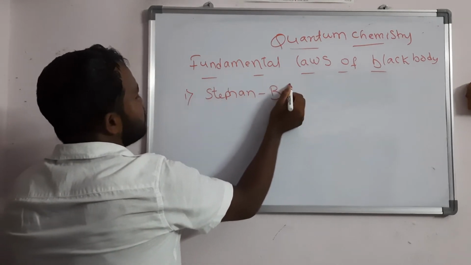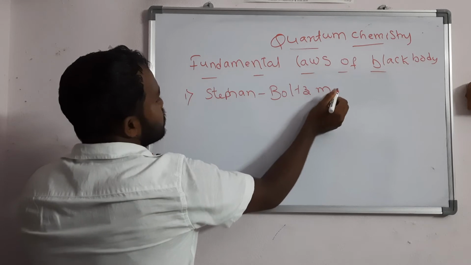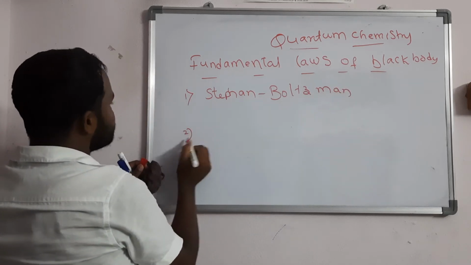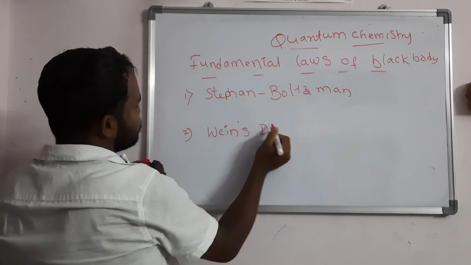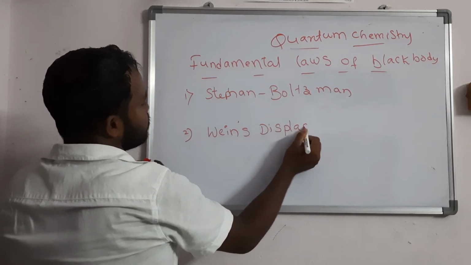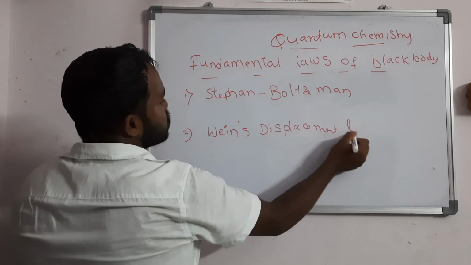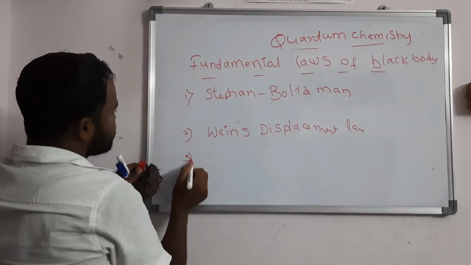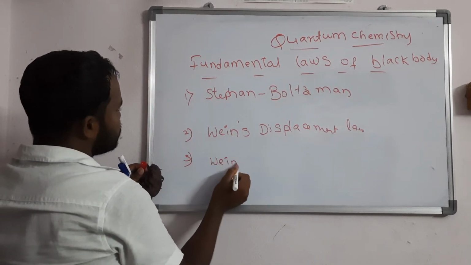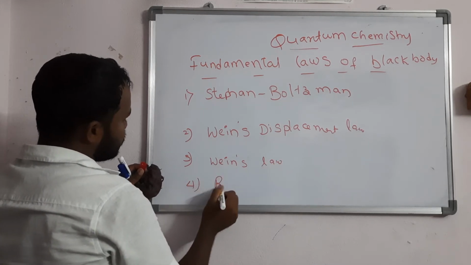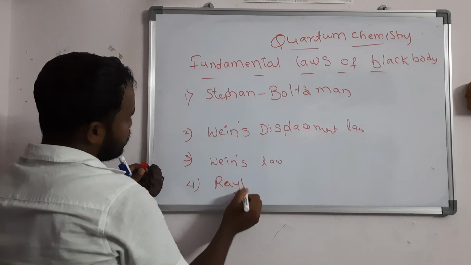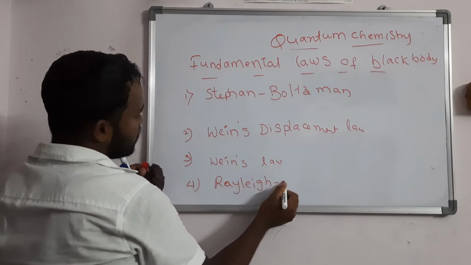The second law is Wien's displacement law. The third law is Wien's law, you can say Wien's radiation law. And the fourth one is the Rayleigh-Jeans law.